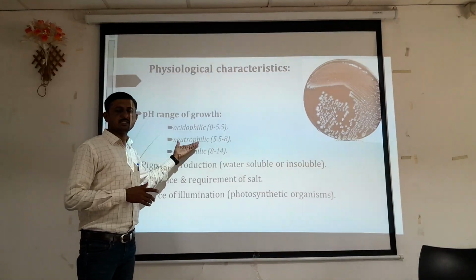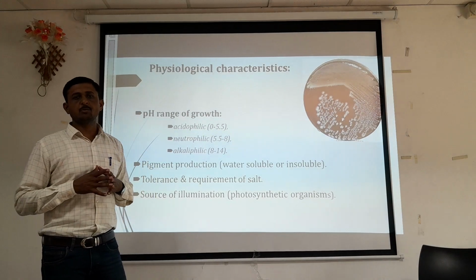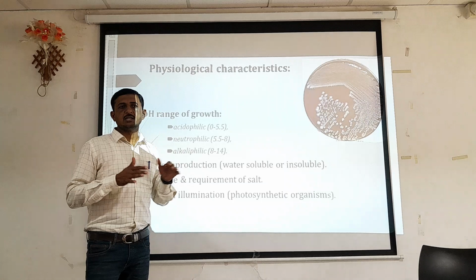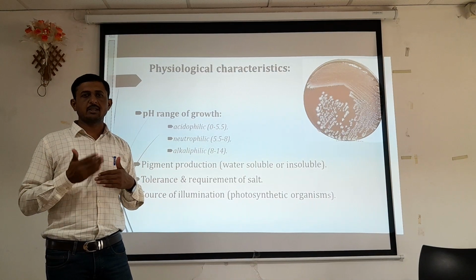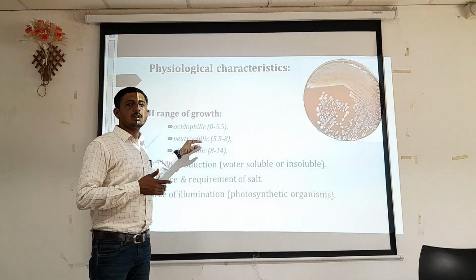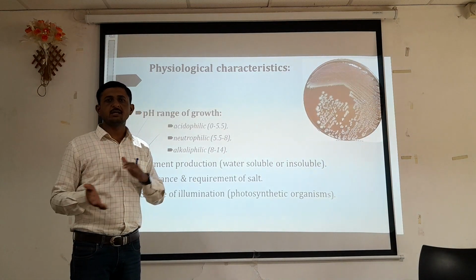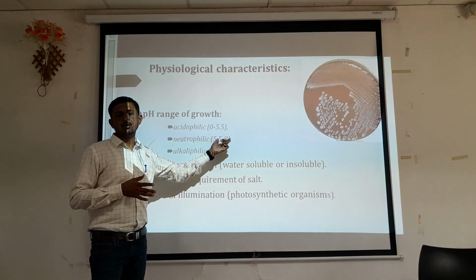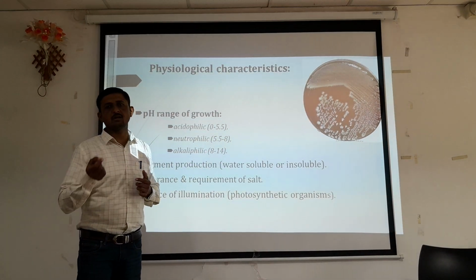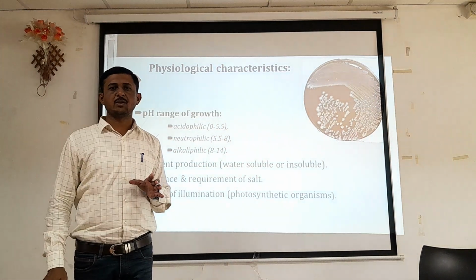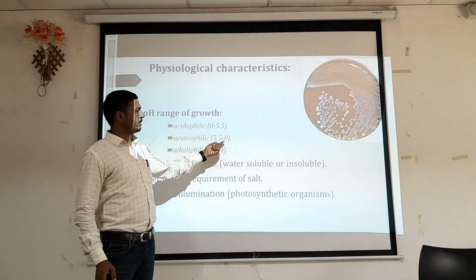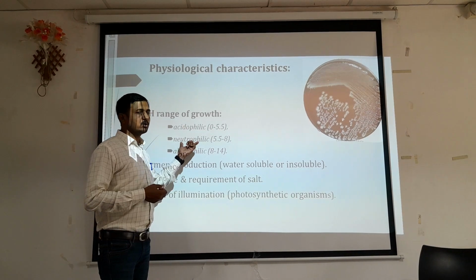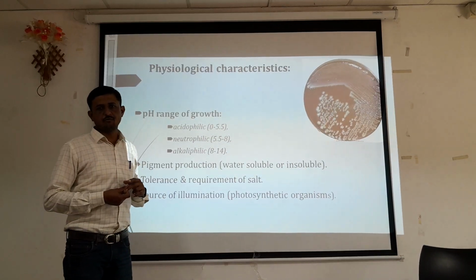Another group of organisms is the neutrophiles. Depending upon the pH requirement, they are categorized as neutrophiles. That means for optimum growth, these organisms require a neutral pH condition, neither acidic nor basic. It is a pH from 5.5 to 8, somewhat acidic or somewhat basic, and the organism can survive, but the optimum requirement for the growth of the organism is a pH of 7, and these organisms are the neutrophiles.